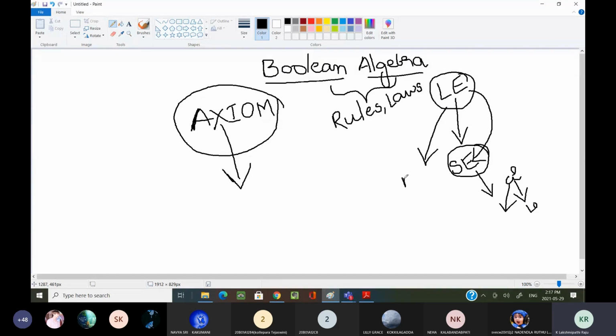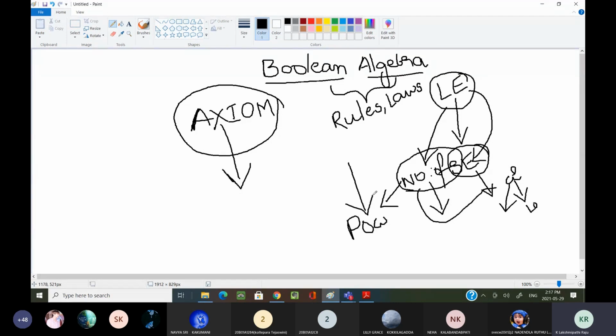If I am simplifying my expression, then the number of gates will be reduced. If you are reducing the number of gates, automatically the cost of your circuit also will be reduced. You can design an economically cheap circuit by reducing the number of gates. And reducing the gates will automatically reduce the power consumption. Suppose you are reducing 100 gates, then the power those 100 gates would take will be reduced.